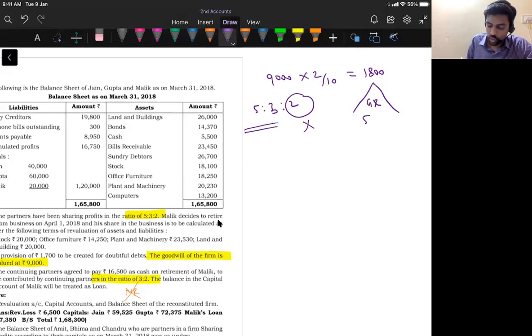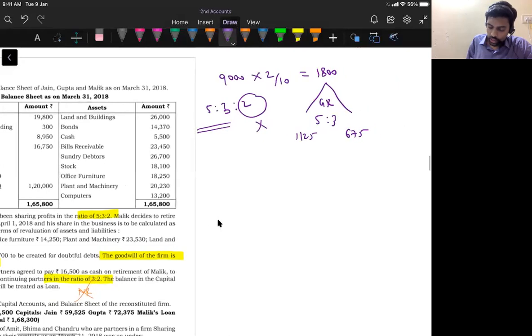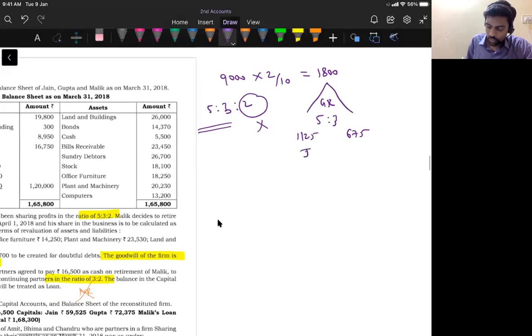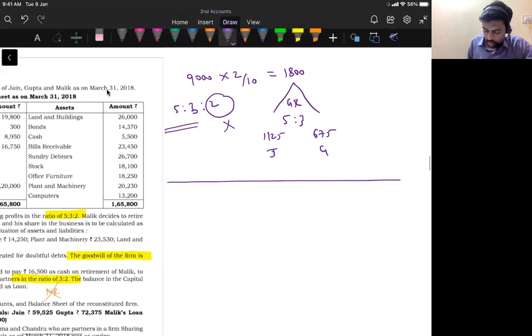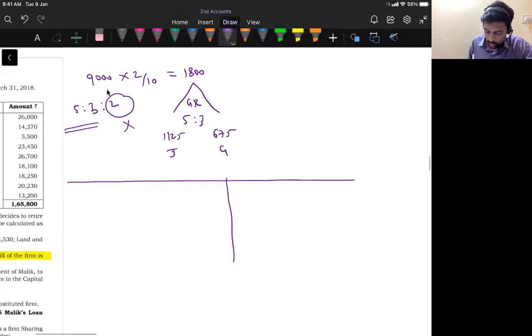So the gain ratio is 5:3. 1,800 in the ratio of 5:3, we will get 1,125 and 675. So Jain is paying 1,125. Gupta is paying 675. Here the retiring partner is Malik. So this is the partners' capital account: Jain, Gupta, Malik.